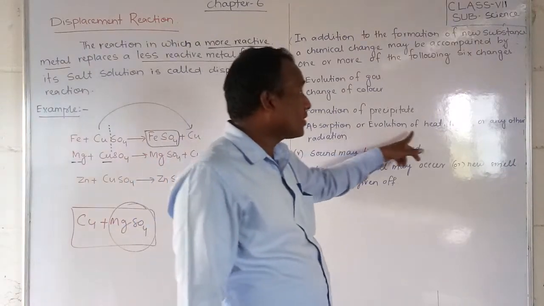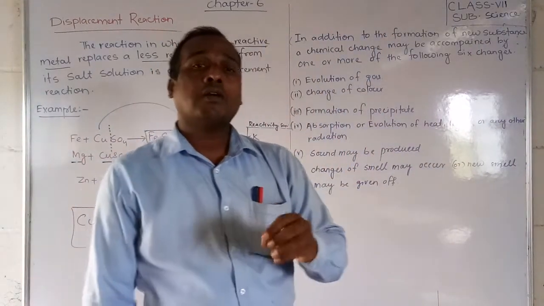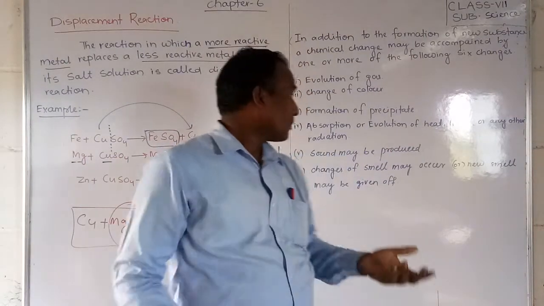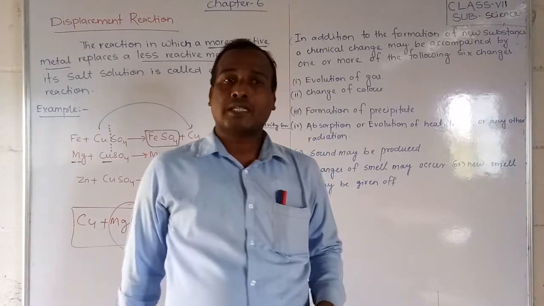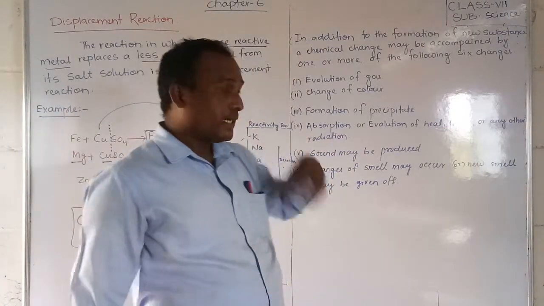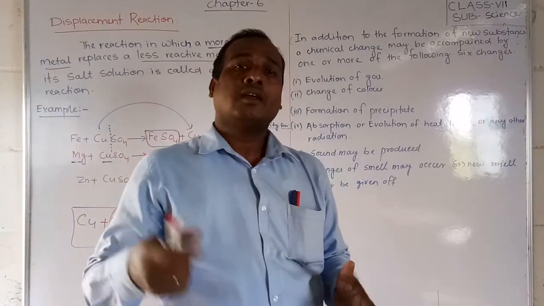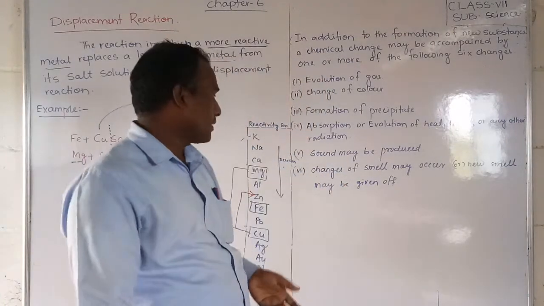Absorption or evolution of heat, light or any other radiation. Maybe heat is needed or maybe heat will evolve. Absorption means heat is needed. You will study exothermic and endothermic reactions. So for chemical changes, heat is needed, heat may also be evolved, or radiations may also be given out.